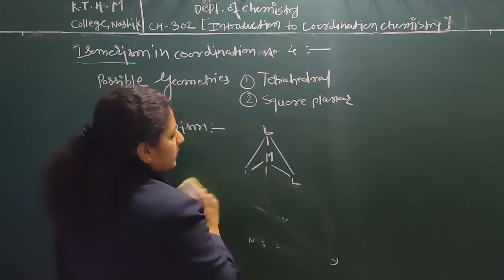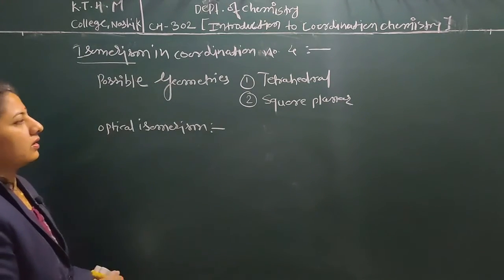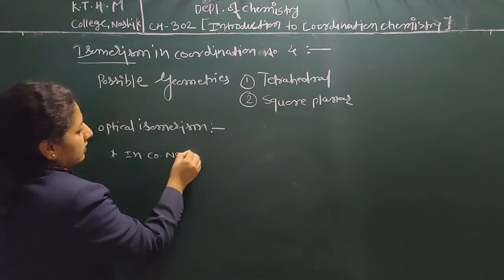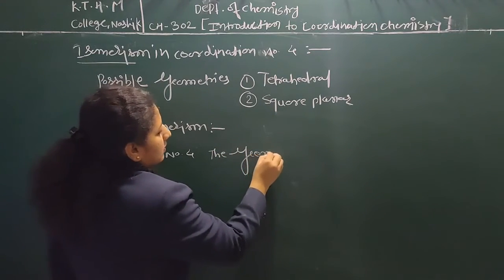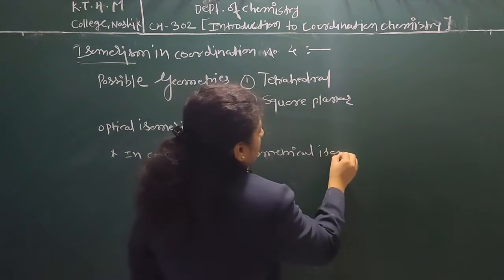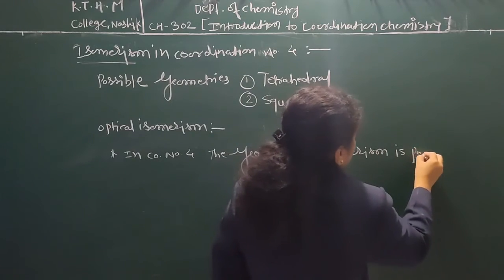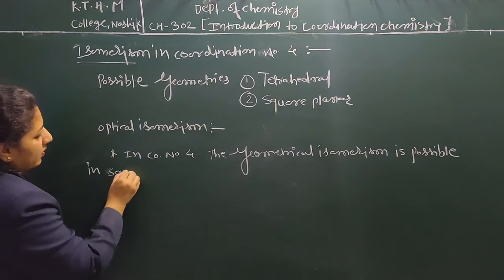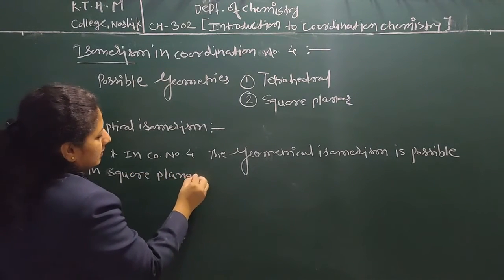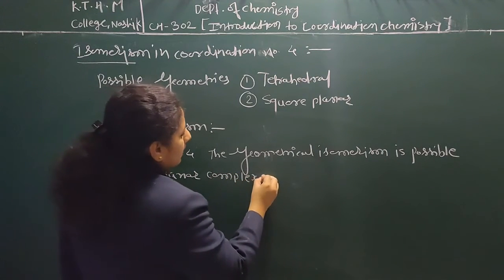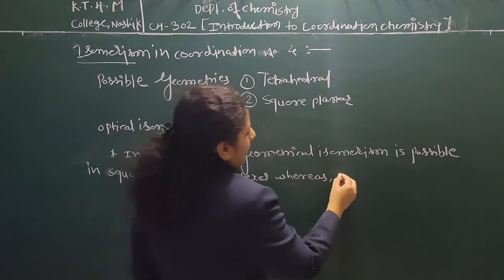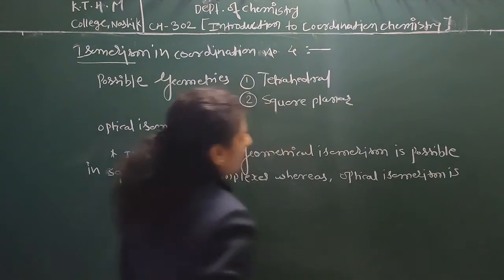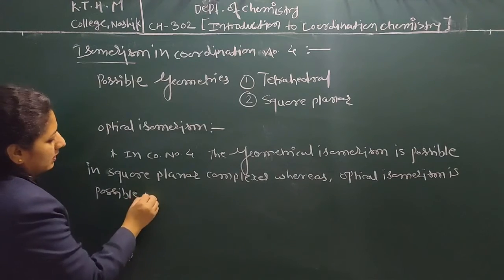From this study, we have concluded that in coordination number 4, geometrical isomerism is possible in square planar complexes, whereas optical isomerism is possible in tetrahedral complexes.